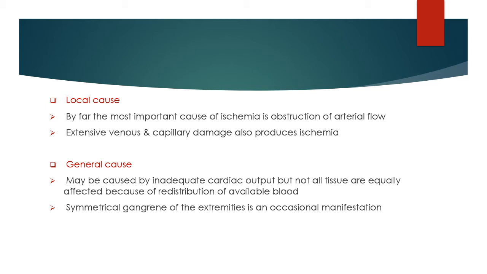One organ may have many arteries or many capillaries attached, so not all tissues or organs are equally affected. Symmetrically, gangrene of the extremities is an occasional manifestation. These are two more causes of ischemia.